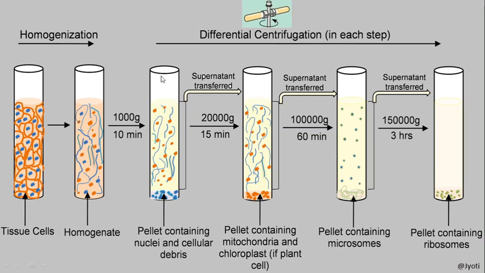So here, more clearly, let me explain. Suppose we want to separate the different organelles or different parts of a cell. Then we take a tissue or cells which are homogenized, that means fragmented. The cell is fragmented. So what will we observe when it is centrifuged? Here I have shown you differential centrifugation. Differential centrifugation means we have to stop the centrifuge machine